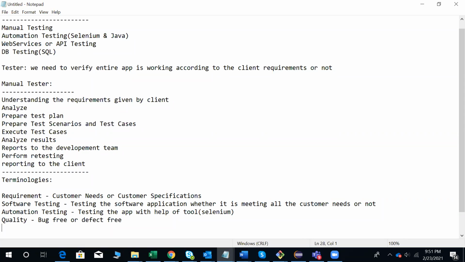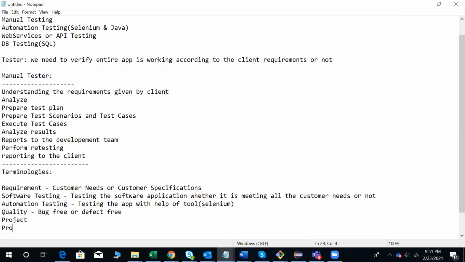Okay, there are two types of applications: projects and products. What is a project and what is a product? A project is where the client gives the requirements. For example, as I told you, if we need to develop SBI net banking, that is a project, used only by SBI.